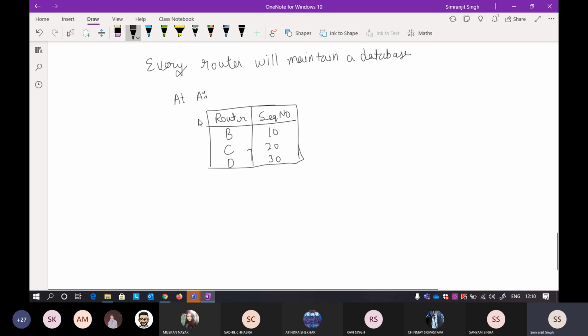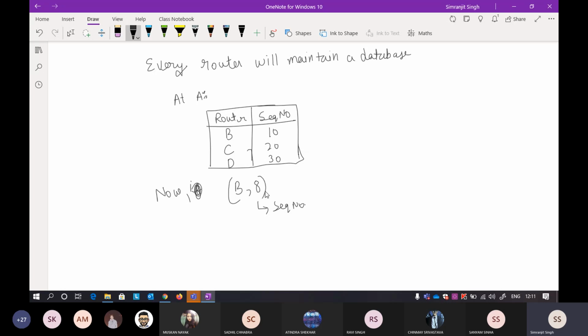Now suppose that when this routing table is built, you get B8. B8 means the sequence number is 8. It is saying that another packet is coming from B with sequence number 8.